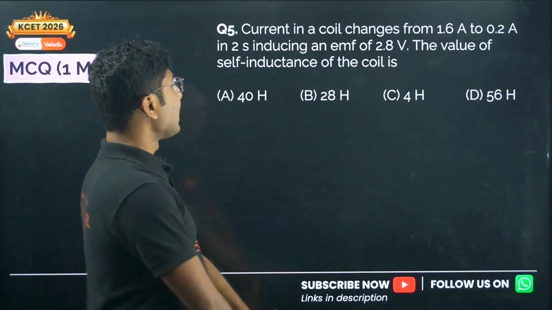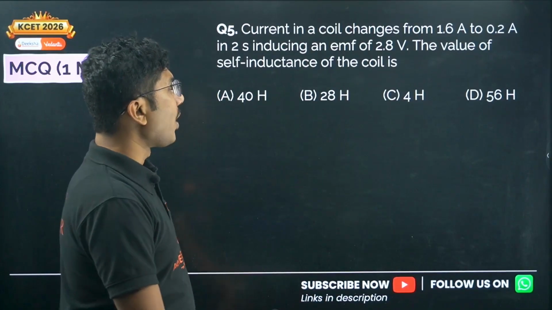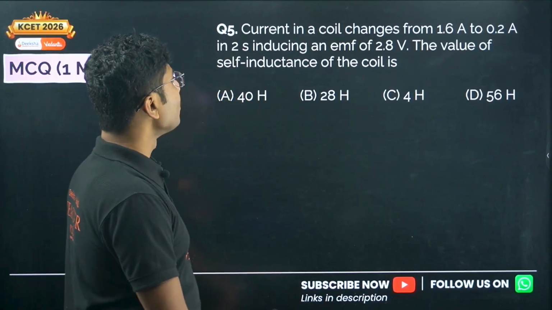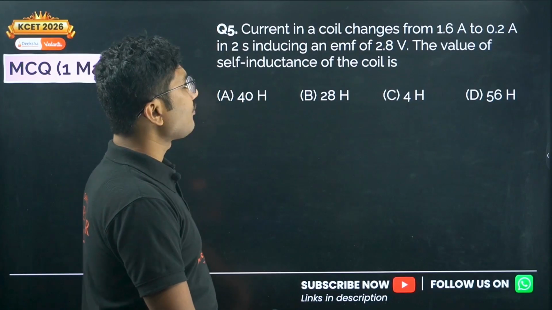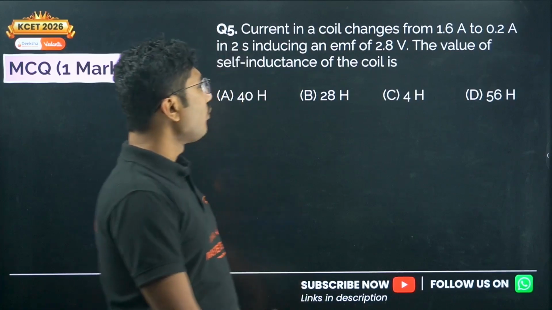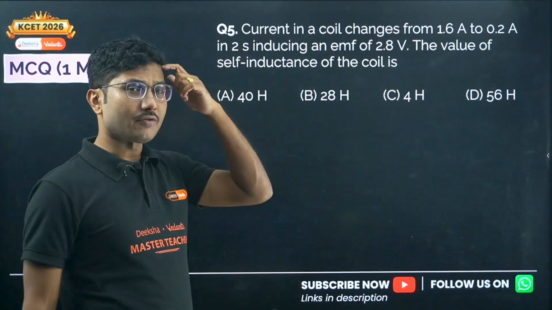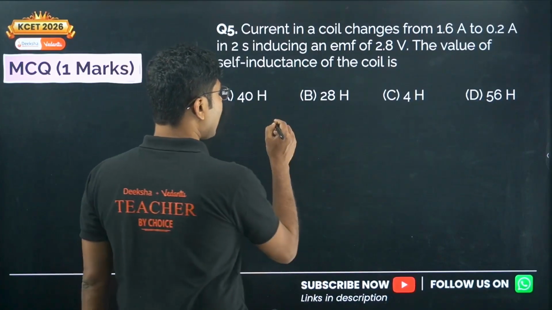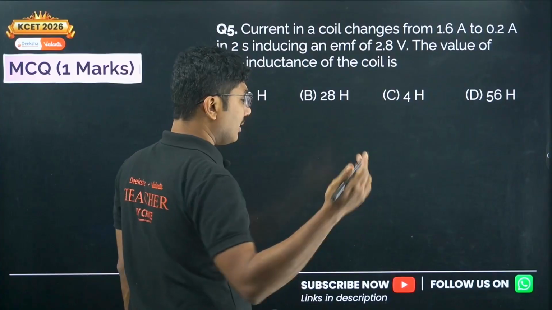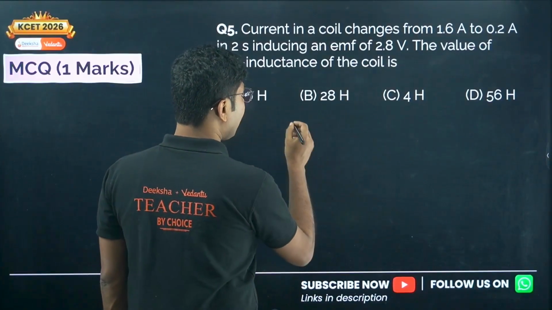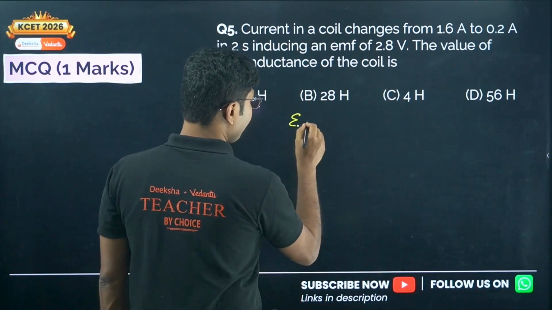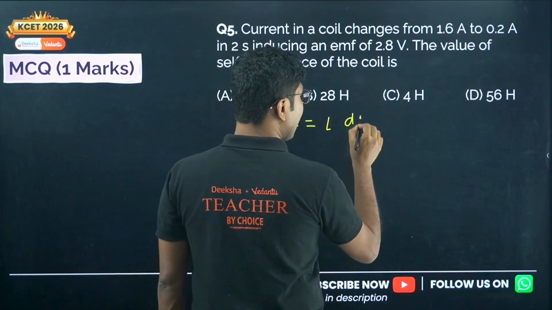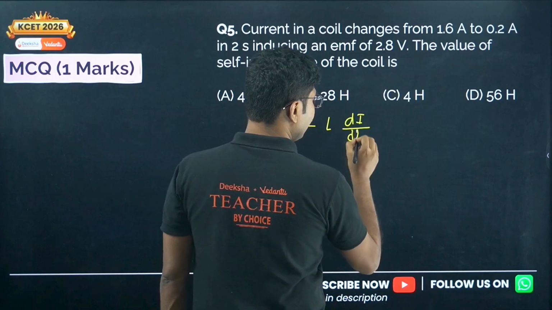Next question. Current in a coil changes from 1.6 ampere to 0.2 ampere in 2 seconds, inducing an EMF of 2.8 volt. The value of self-inductance of the coil is? So they asked you what is the self-inductance of a coil. We know that in case of a self-induced coil, the induced EMF is given by the self-inductance into di upon dt, the change in current.